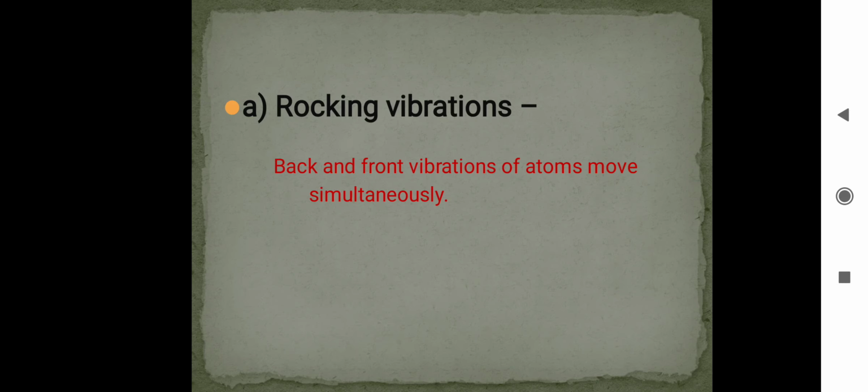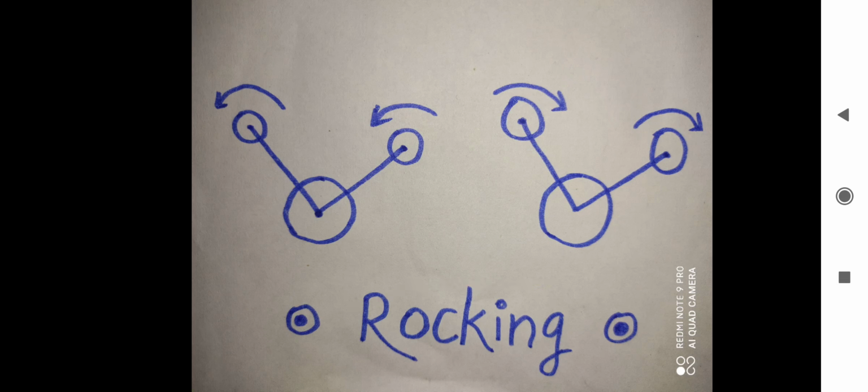We first study rocking vibrations. Rocking vibration means back and front vibrations of atoms move simultaneously. Back and front means there is a central atom, one atom on the back side and one atom on the front side, means one up side and one down side.